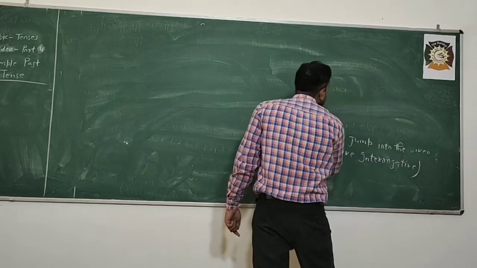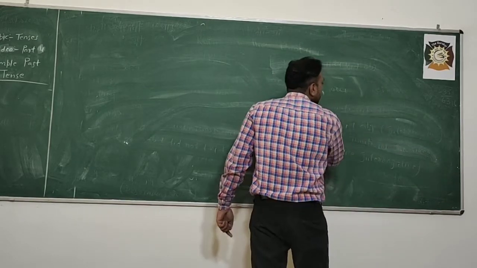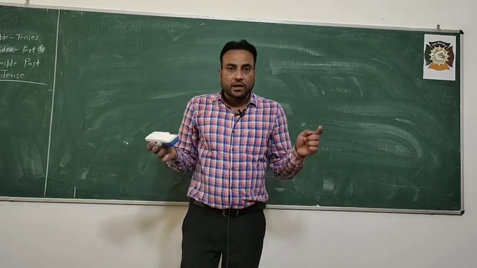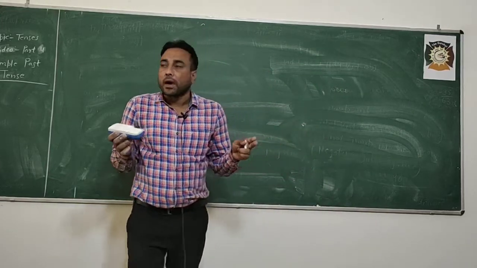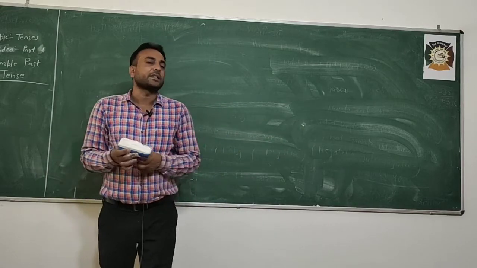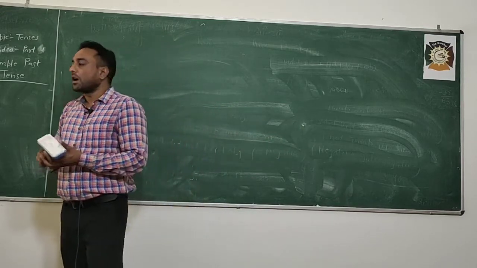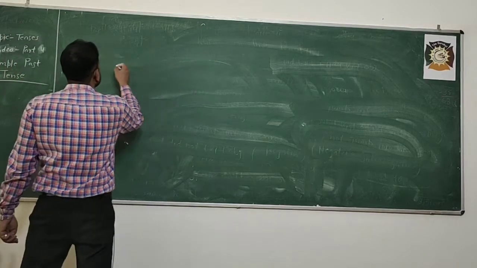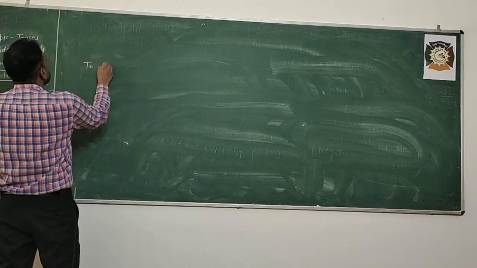The first use is to express a past event or past action which is completed or unrelated to the present.